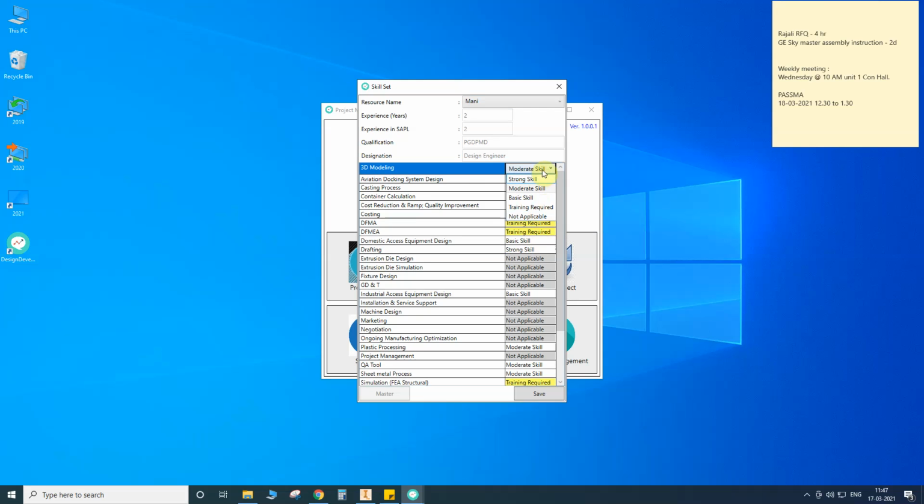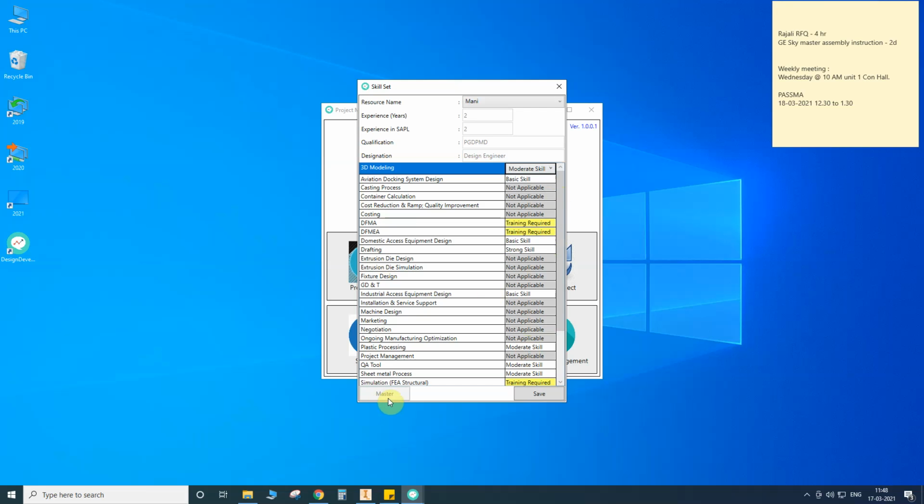Strong skills mean what? Expert in the domain, independently able to handle complex tasks in the area, with thorough understanding, and all. Notifications will come based on that. Concerned managers, meaning reporting bosses, can modify their skill sets. If training is required, once a year we need to print it and give it to HR. HR can also see this, but the manager's responsibility is that once a year he needs to print it and give it to HR for improving their skill sets.